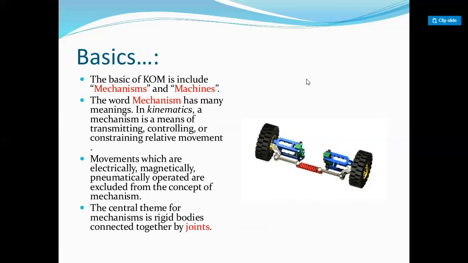The word mechanism has many meanings. In kinematics, a mechanism means transmitting, controlling, or constraining relative movement.